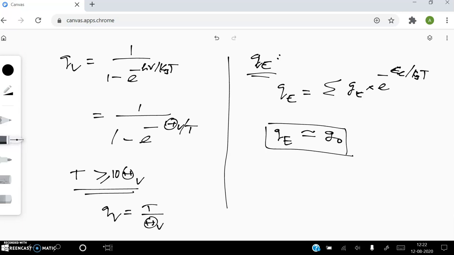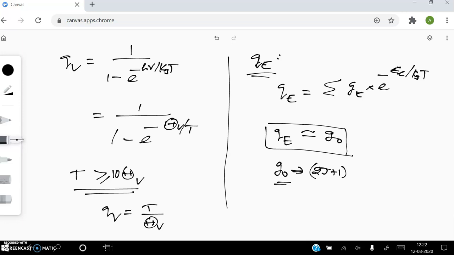For most cases, the electronic partition function will be approximately equal to the degeneracy of the ground state. How do we get the degeneracy of the ground state? For electronic levels, it can be obtained using the formula 2J plus 1. So use this formula and you can calculate the degeneracy.